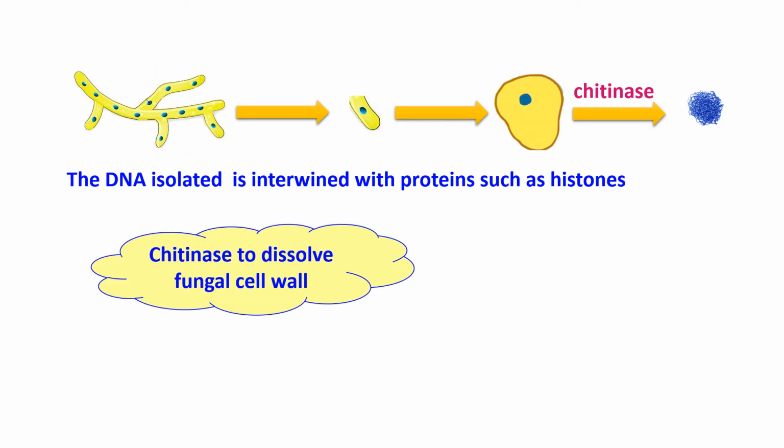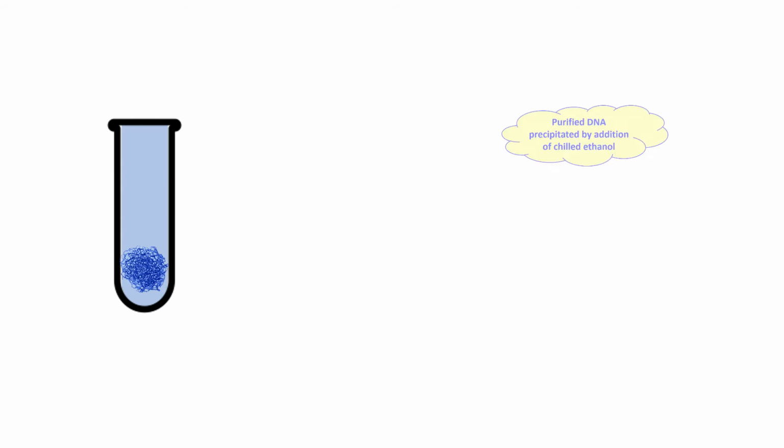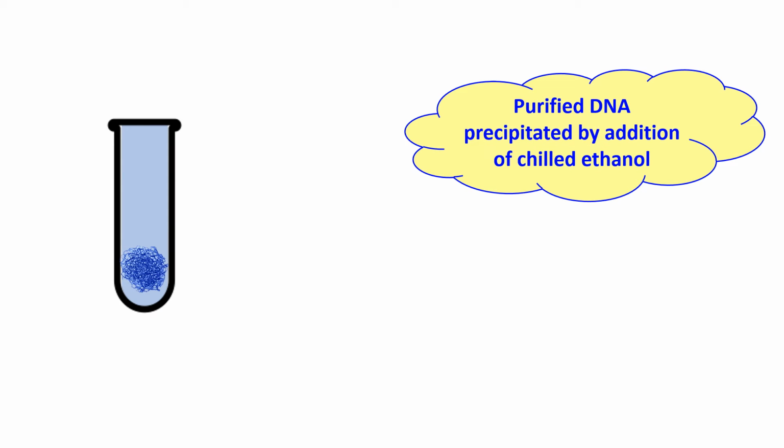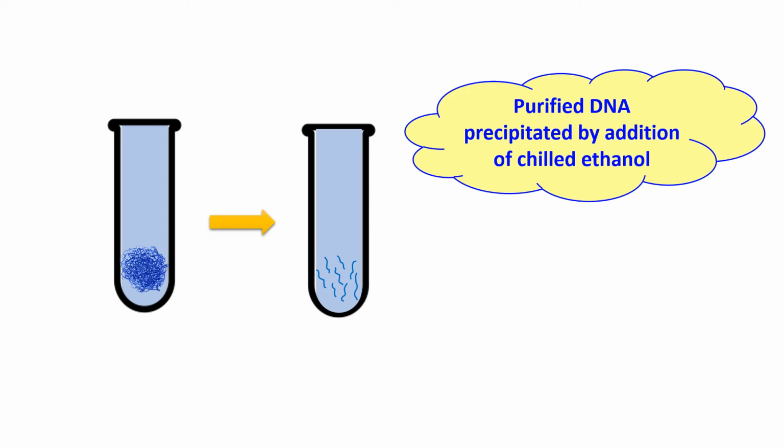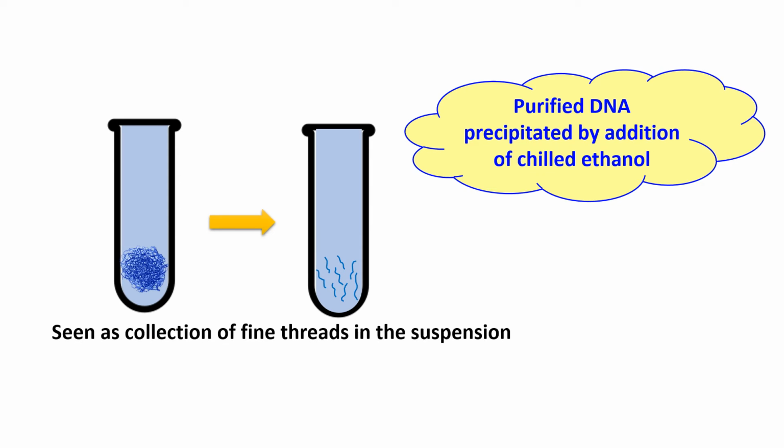The isolated DNA is intermingled with proteins such as histones, and that is removed with the help of enzymes. Purified DNA is precipitated by the addition of chilled ethanol. After adding chilled ethanol, it is seen as a collection of fine threads in the suspension. So spooling is a technique which helps in removal of the DNA from this suspension.